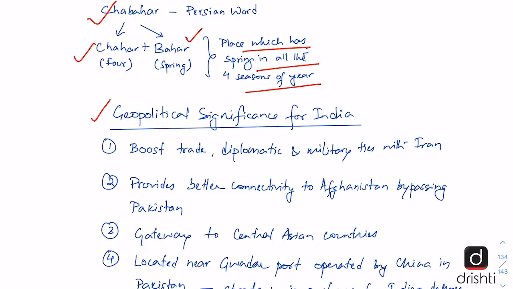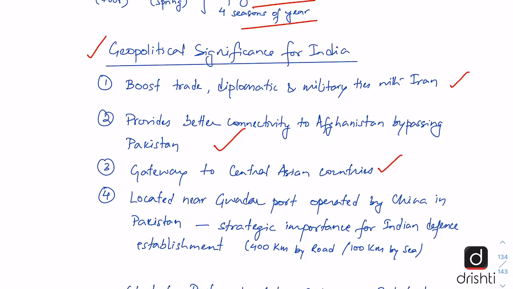It will boost trade, diplomatic and military ties with Iran. Secondly, it provides better connectivity to Afghanistan, bypassing Pakistan. Thirdly, it acts as a gateway for India to the other Central Asian countries. And fourthly, it is located near the Gwadar port being operated and developed by China in Pakistan. So it becomes strategically important for the Indian defense establishment, as Chabahar is only 100 km by sea from Gwadar and